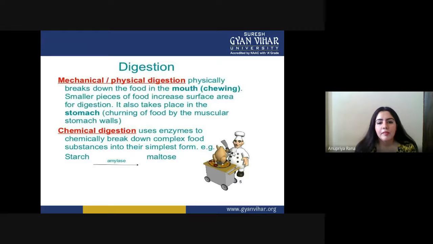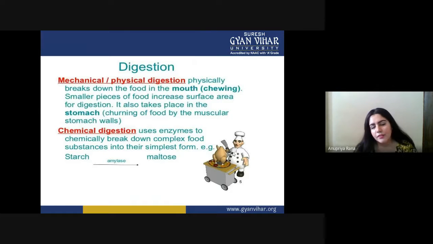It will ultimately be good for our digestion, so that's why it is suggested. Smaller pieces of food increase the surface area for digestion, or in simplest form, they increase the rate of our digestion. It also takes place in the stomach, through churning of the food by the muscular stomach walls.